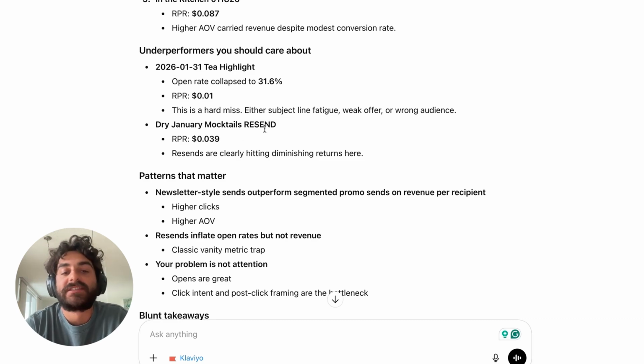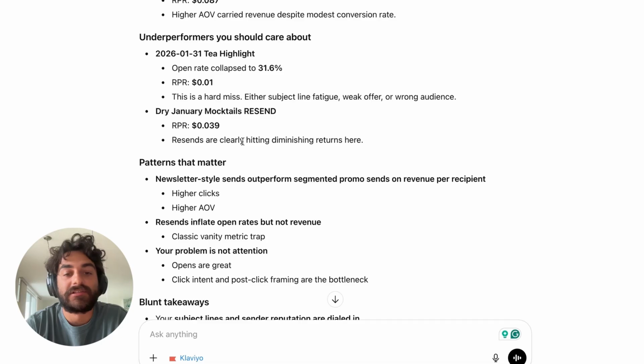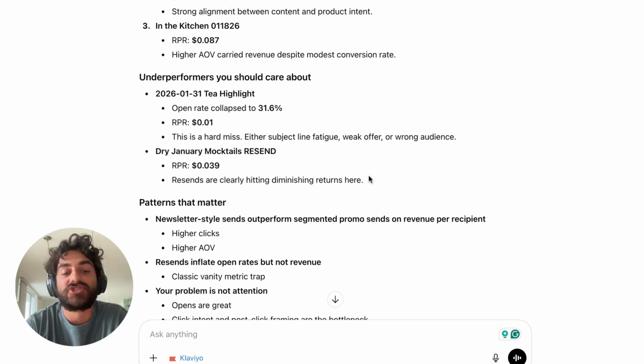So then dry January mocktails resend, revenue per recipient. Resends are clearly hitting diminishing returns here. Does this mean we shouldn't do resends?